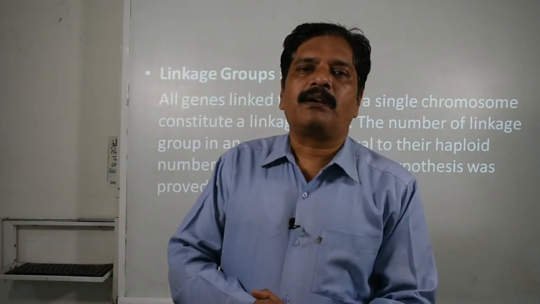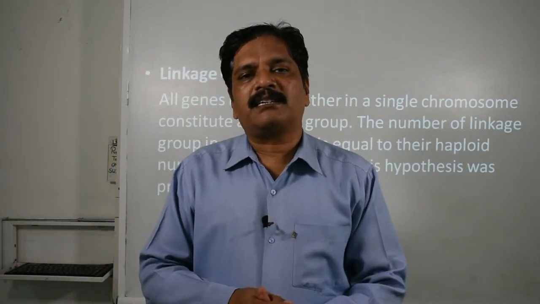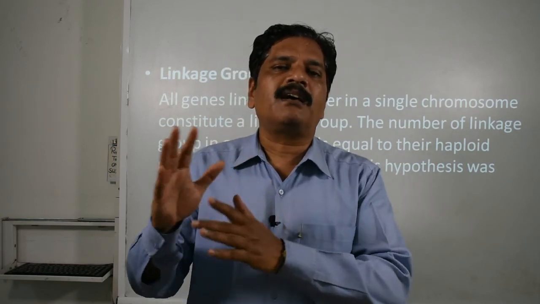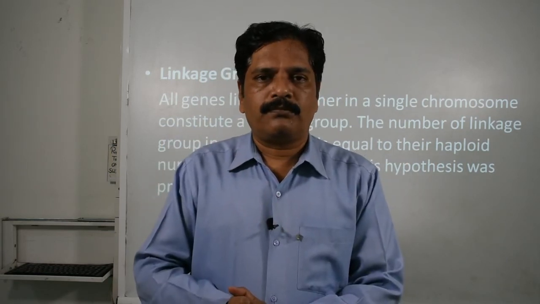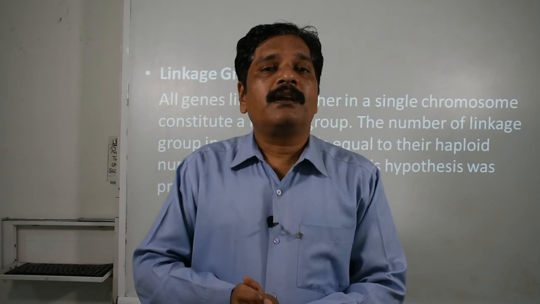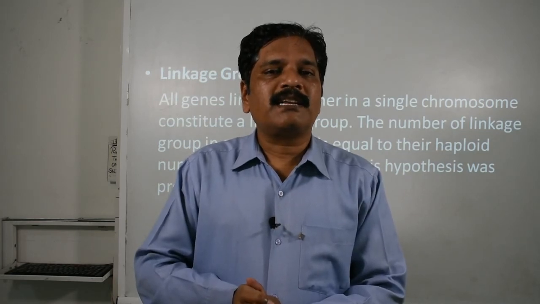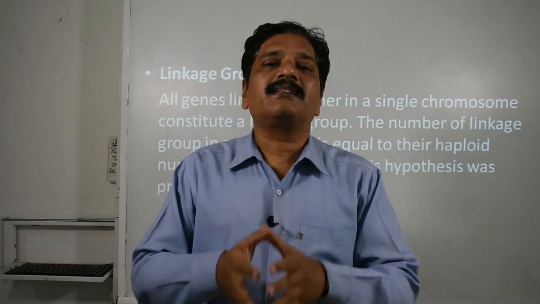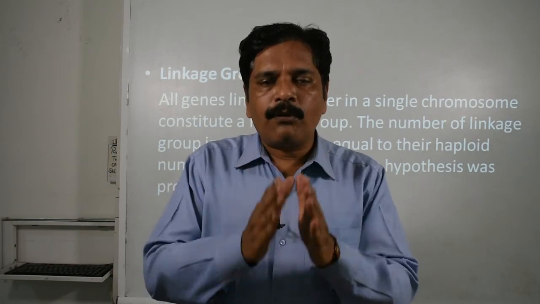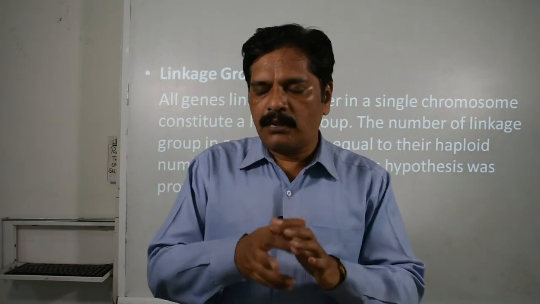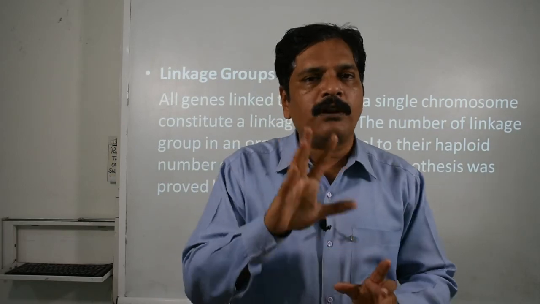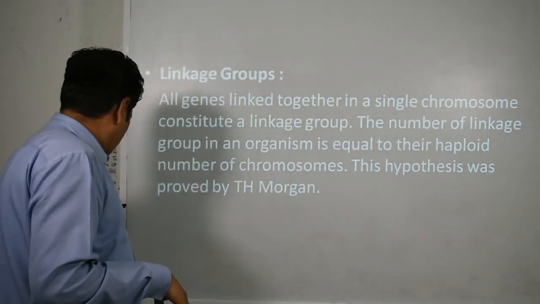For the next example, if Drosophila melanogaster has a diploid cell with 8 chromosomes, then what will be the number of linkage groups? Just guess it. Right, it is 4 only, because the number of chromosomes in the haploid set is only 4. Okay, so this is the haploid set and the linkage groups are there.